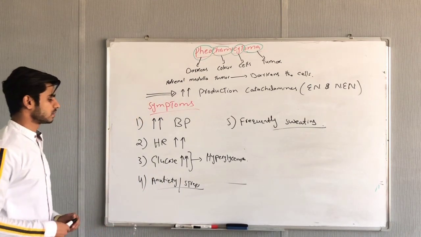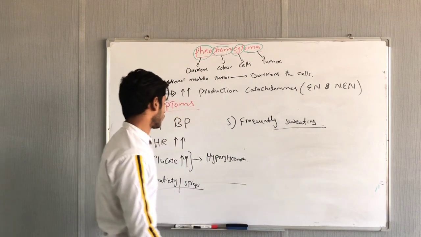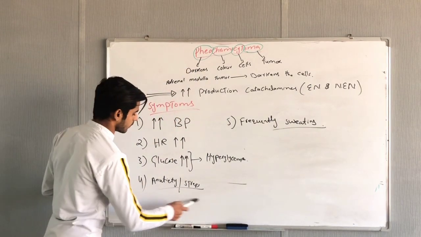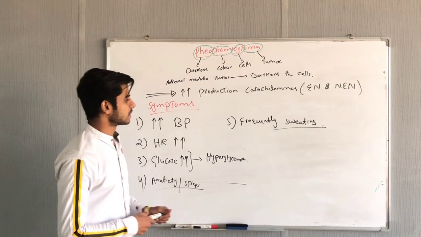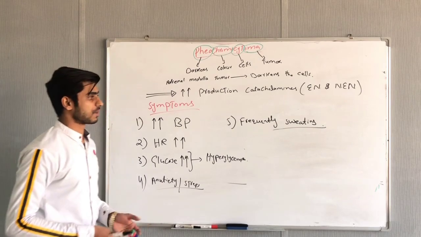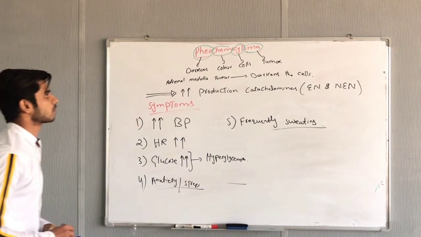The fourth one is anxiety and stress. Why? Because anxiety and stress are functions of the sympathetic nervous system. When the sympathetic nervous system is more activated, there will be more anxiety and more stress. The fifth one is frequent sweating. I have already discussed that the sympathetic system causes sweating. When the sympathetic system is more active, it will cause frequent sweating. So these were the symptoms of pheochromocytoma.